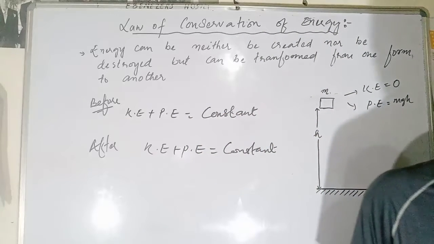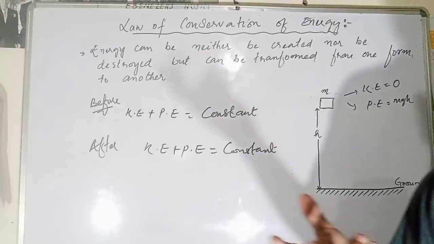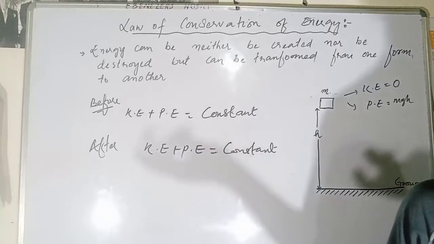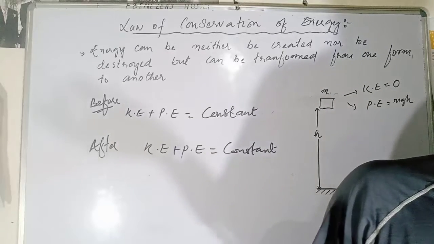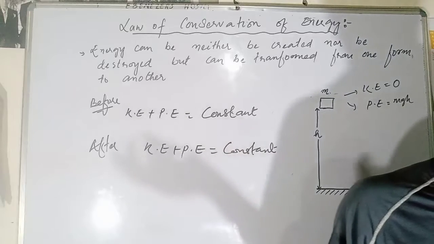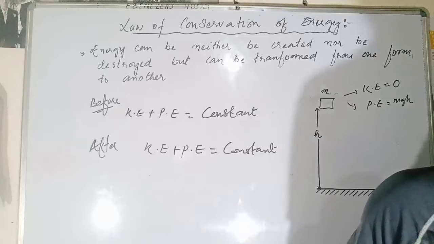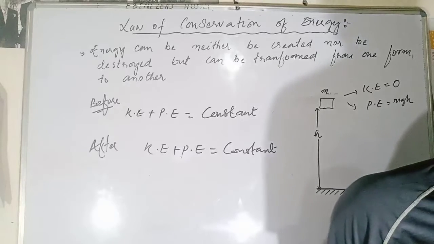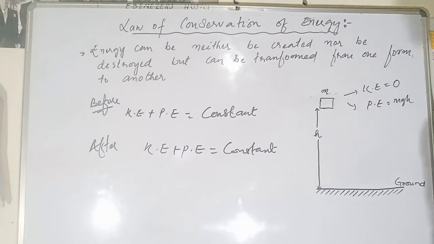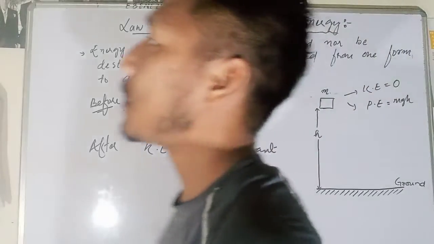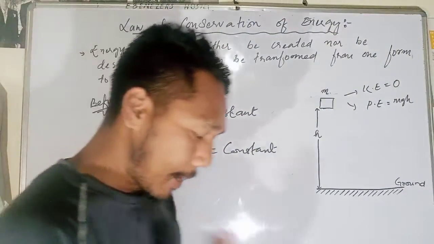We can define that during the free fall of the object, the decrease in the potential energy at any point appears in equal amounts as the increase in kinetic energy. Thus there is a continuous transformation of gravitational potential energy into kinetic energy. So from here you see, we'll give some examples also.